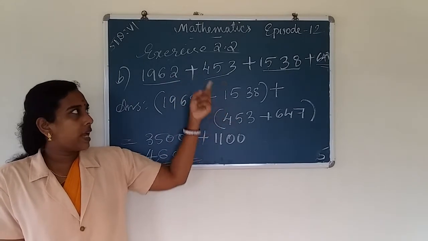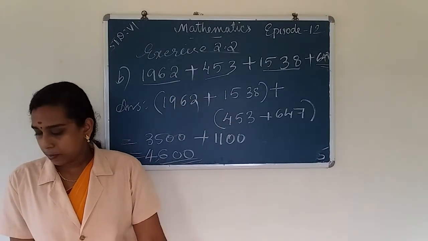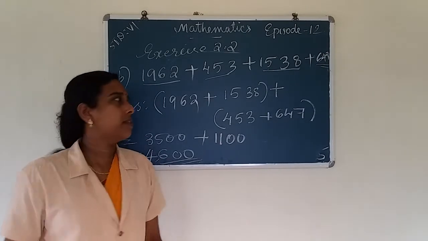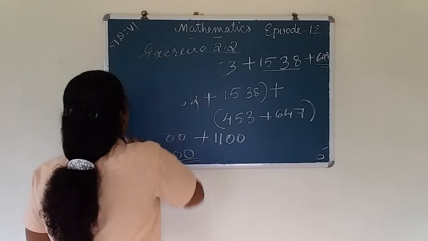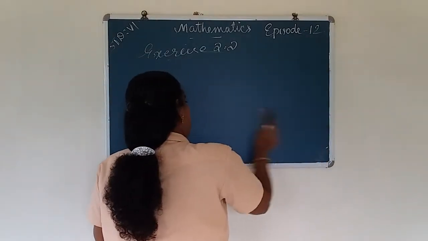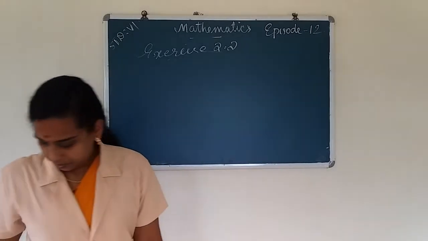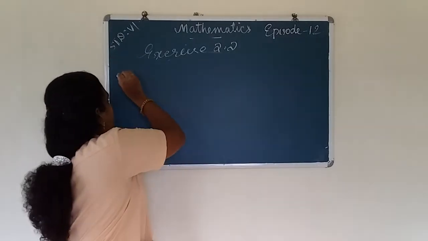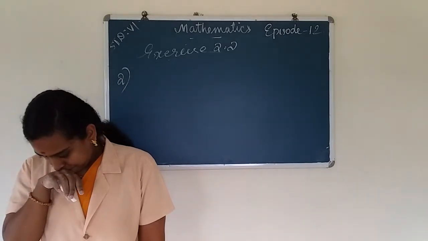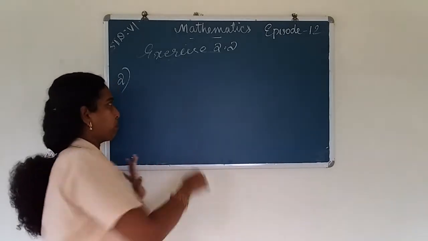We take the biggest two numbers into the same bracket and the smallest two numbers into another bracket. Okay. So the second question, in exercise 2.2, question number 2, question A.